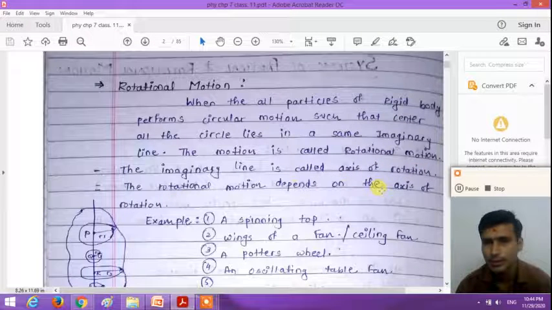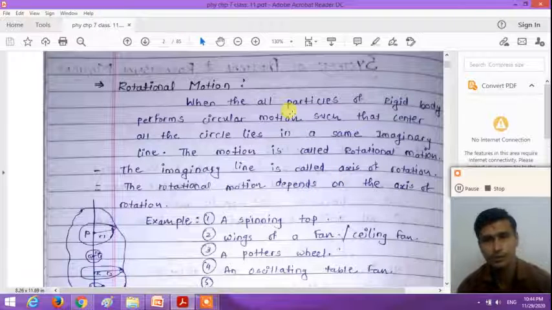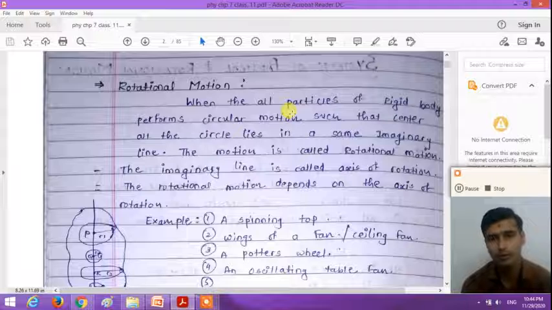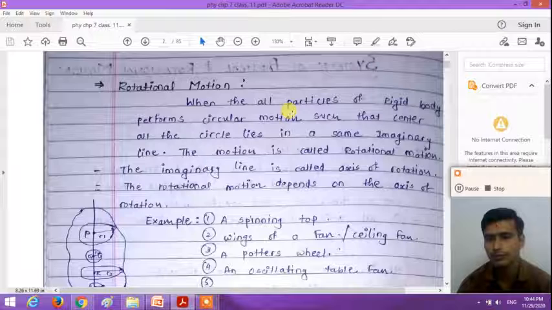Rotational motion depends on the axis of rotation, right. So circular motion is a different thing and rotational motion is a different thing. In circular motion, the body revolves in a fixed circular path, and in rotational motion, the body is rotating about a fixed axis.